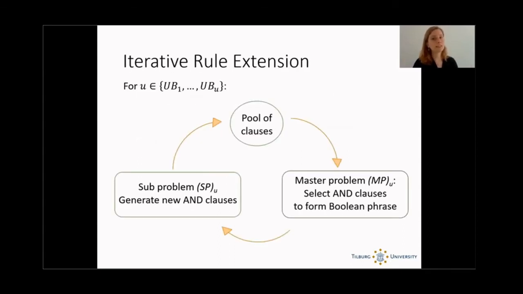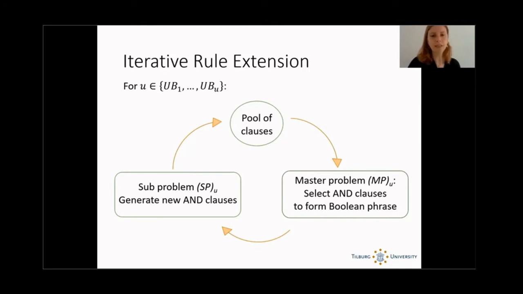And then we can do the same procedure as before. We generate a pool of AND clauses, and each of these AND clauses satisfies this upper bound on the number of false positives. And then we solve a master problem. Now, also this master problem does not minimize the error. It maximizes the number of true positives while restricting the number of false positives. Then we solve the subproblem again, add new AND clauses to the pool, etc. And we do this for various upper bounds on the number of false positives.